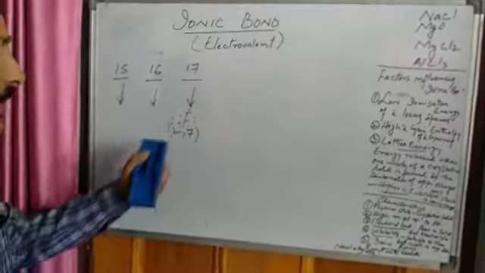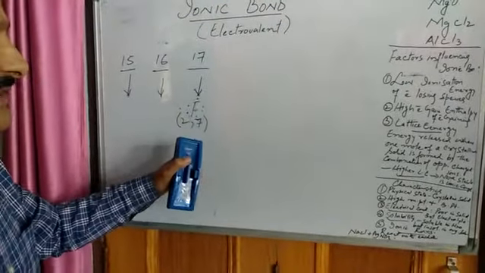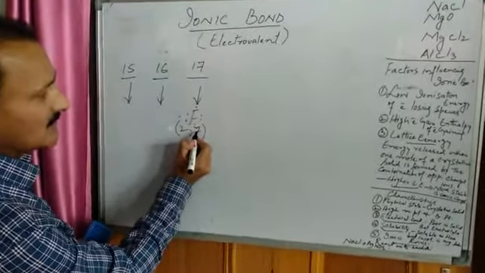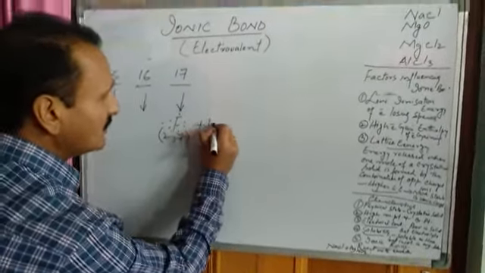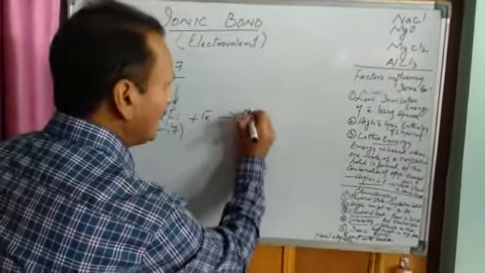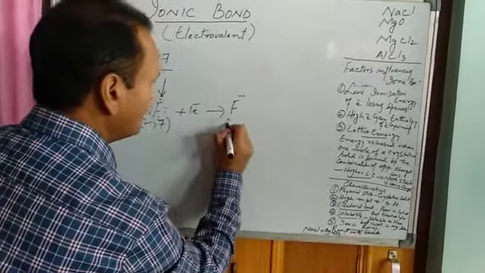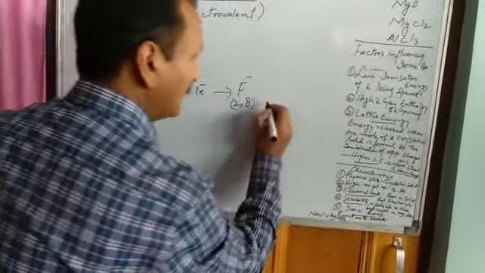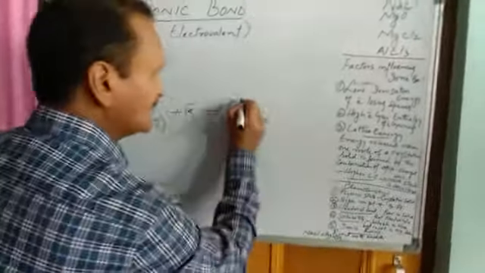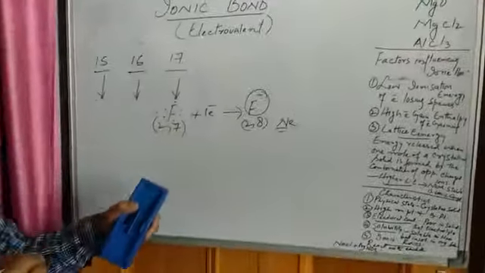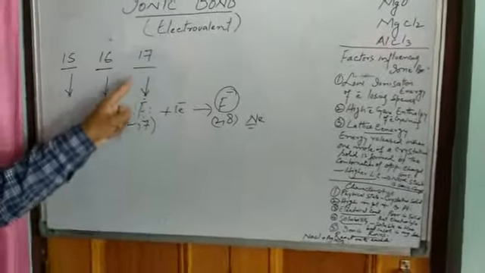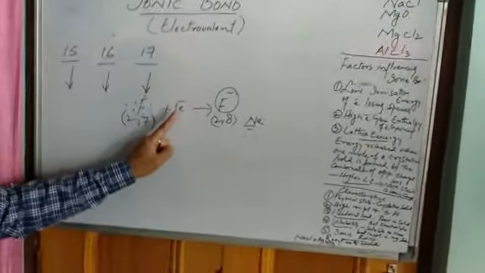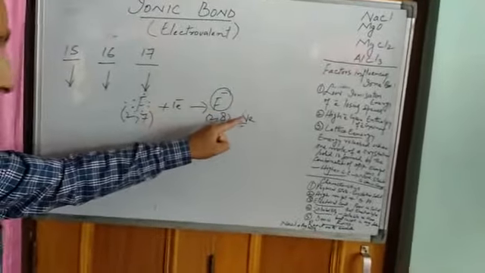Now we have to see how it will acquire electronic configuration, whether it should lose electrons or gain. It should gain 1 electron. If it gains 1 electron, it becomes fluoride ion, having electronic configuration 2,8. 2,8 is the configuration of neon, that is the nearest noble gas. This is fluoride ion. So what we find is that elements of group 17 can gain 1 electron to become anion.